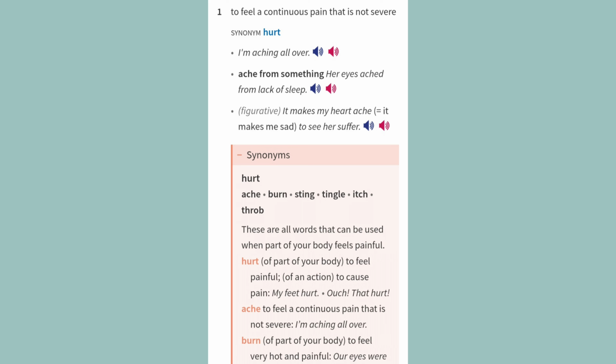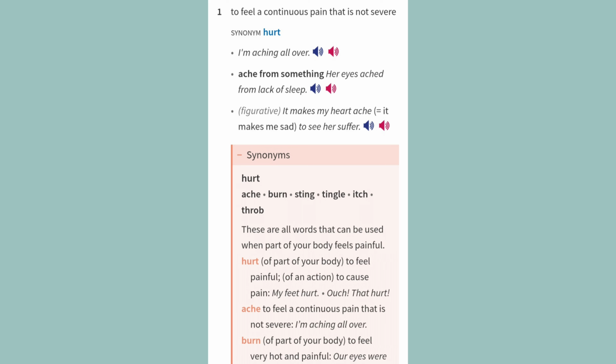Synonyms: hurt, ache, burn, sting, tingle, itch, throb. These are all words that can be used when part of your body feels painful. Hurt: of part of your body, to feel painful; of an action, to cause pain. Examples: My feet hurt. Ouch. That hurt.